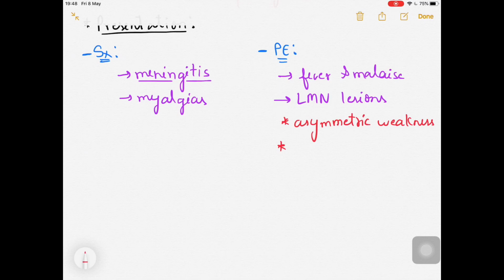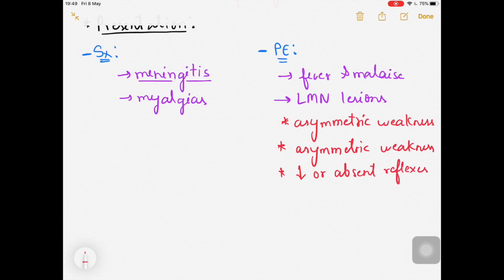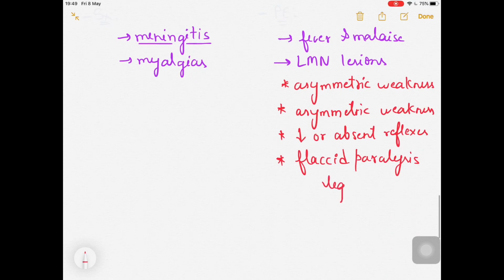Asymmetric hypotonia will be seen. Right, reflexes will be weakened, so I can say decreased or absent reflexes. Right, what else? I said paralysis, so it is flaccid paralysis in the extremities, and mostly the lower extremity, so it will be seen mostly in the legs, as compared to the arms. So mostly it will be seen in the legs region.